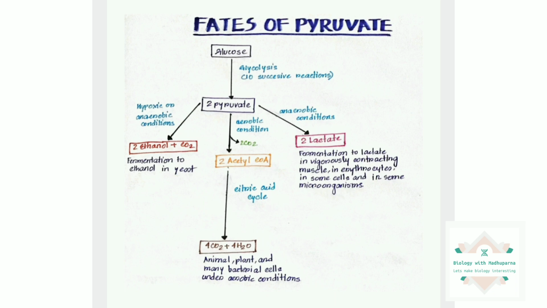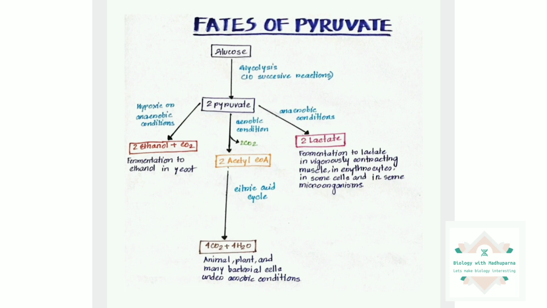That is another pathway, which comes under the Cori cycle, which we will discuss later on. Fermentation to lactate in vigorously contracting muscle also happens in erythrocytes and some other cells and organisms. So these are the three main fates of pyruvate.